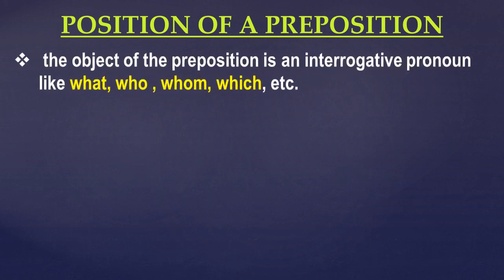First was when the object of the preposition is an interrogative pronoun. If the object of the preposition is an interrogative pronoun, that is what, who, whom, etc., then the preposition will be placed at the end of a sentence. That means in that case it will not precede a noun or a pronoun. Instead it will be used at the last.